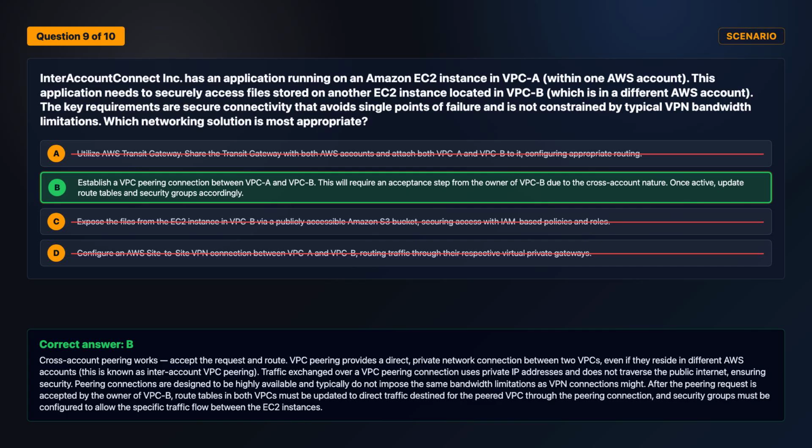Traffic exchanged over a VPC peering connection uses private IP addresses and does not traverse the public internet, ensuring security. Peering connections are designed to be highly available and typically do not impose the same bandwidth limitations as VPN connections might. After the peering request is accepted by the owner of the VPC, route tables in both VPCs must be updated to direct traffic destined for the peered VPC through the peering connection. And security groups must be configured to allow the specific traffic flow between the EC2 instances.